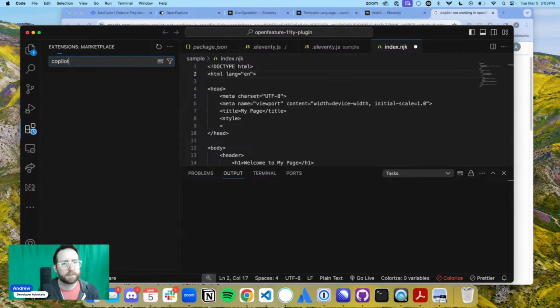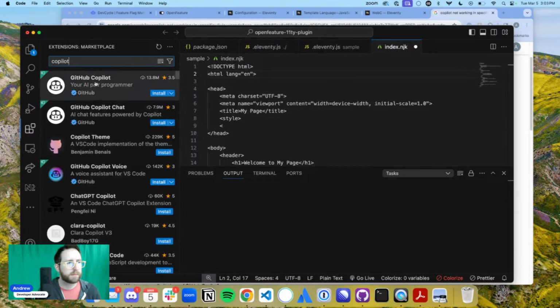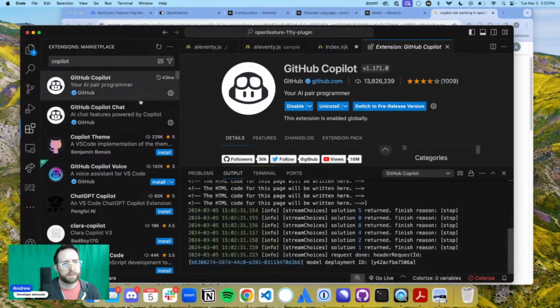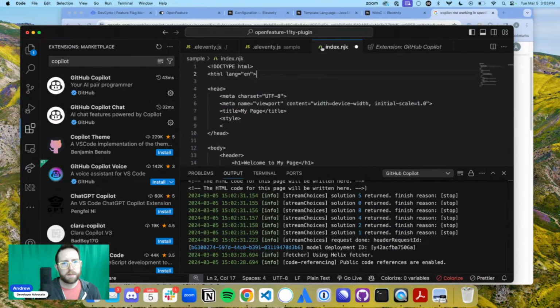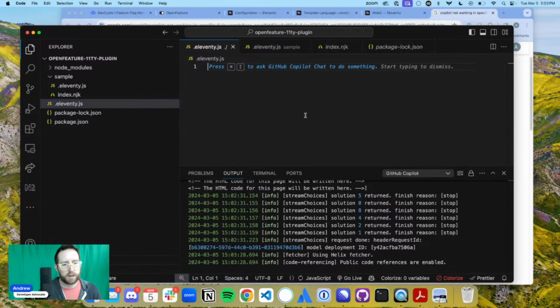Copilot. Install. Lovely, did the job. Wow, that's wild. That's super strange to me. It's not that I need it, but it's really nice to have. Can I get it in here? Okay, it works in here.